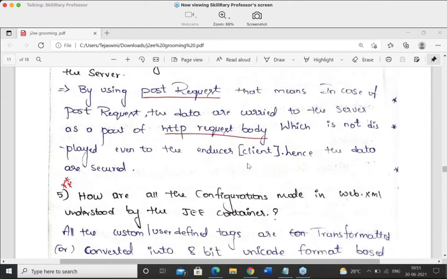So how do you justify this means? What is your answer? Yes. Your answer must be that in case of post request, the data are carried to the server.